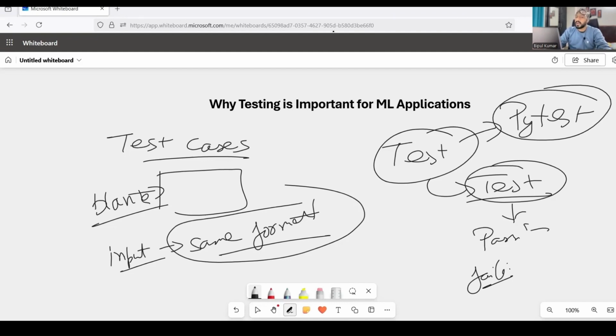About Pytest, I already created a video, and I'll try to link it in the I button so that you can go to that particular Pytest video and see how Pytest actually works. Anyway, we are going to use it over here as well, but in the previous video, I explained Pytest right from scratch. Anyway, let's start with the coding part.